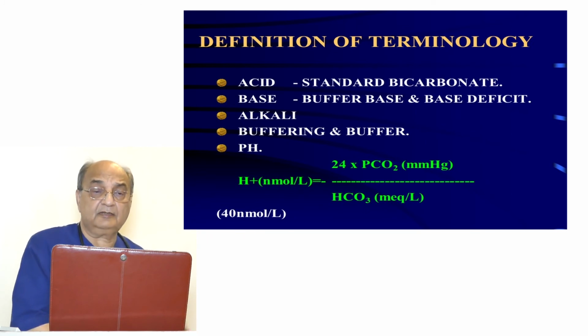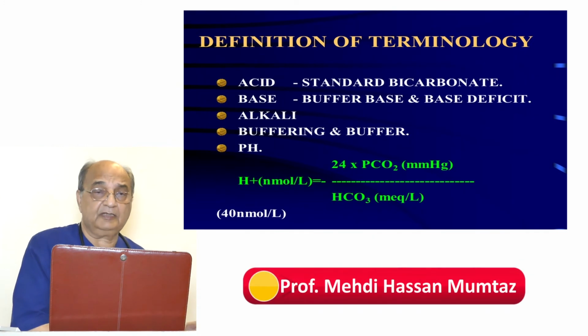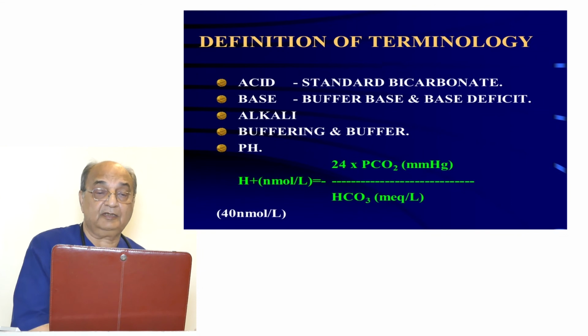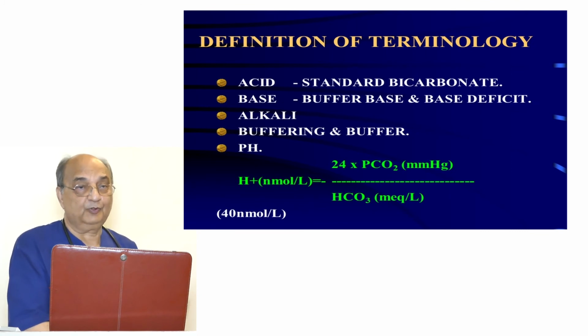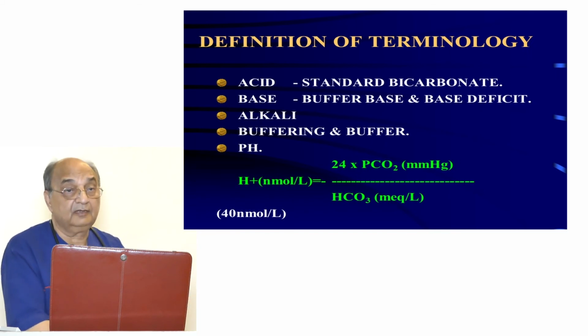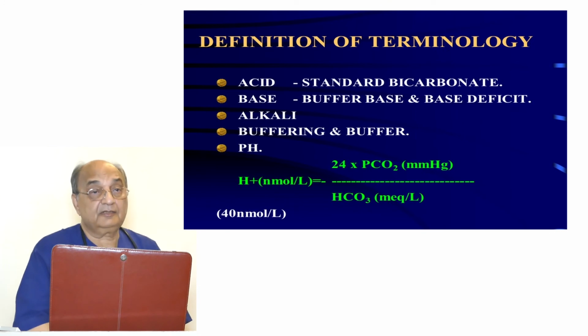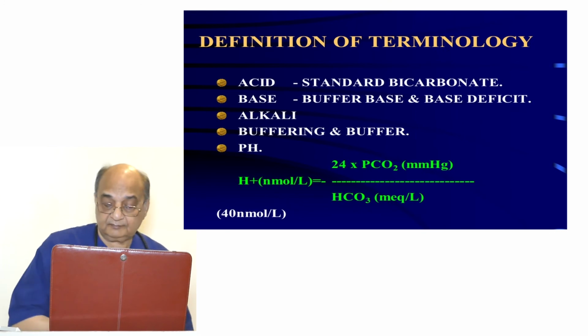Nowadays in the Western countries, they do not look at the pH, they always look at the hydrogen ion concentration. It is the direct measurement. It can give you the idea of how much hydrogen ion there is. Normal is 40 nanomoles per liter. If it is increasing in number, it means the body is going into acidosis. But if you look at the pH, if the pH is increased, it means you are going into alkalosis. So looking at the pH is an indirect way of assessing acidity or alkalinity.